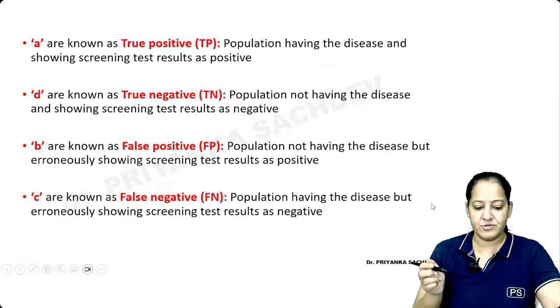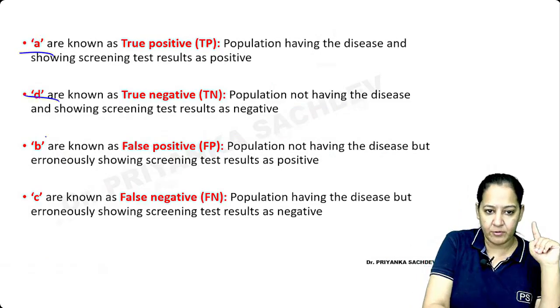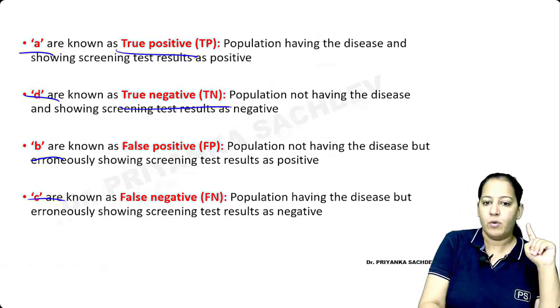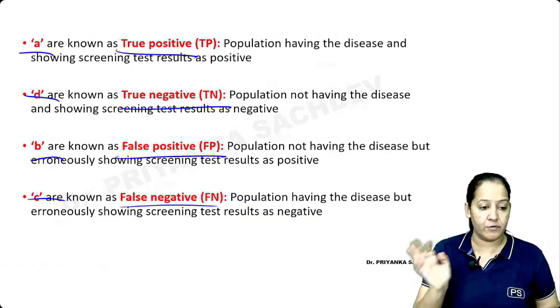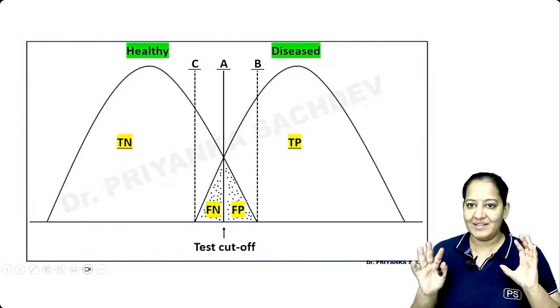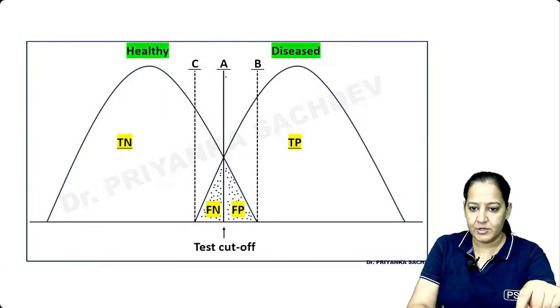I know the same thing is written in front of you. You can read what is A, what is B, what is C, what is D, what is true positive, what is true negative, what is false positive, what is false negative. You should know their definition. You can understand this graph. This is the cutoff of the disease. You can see this is the cutoff.